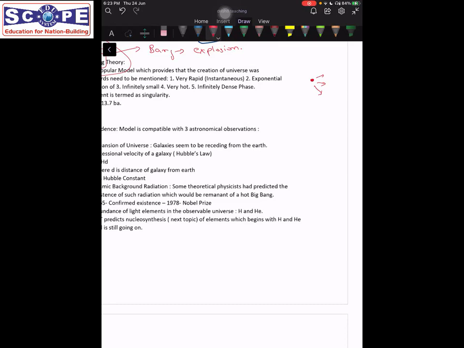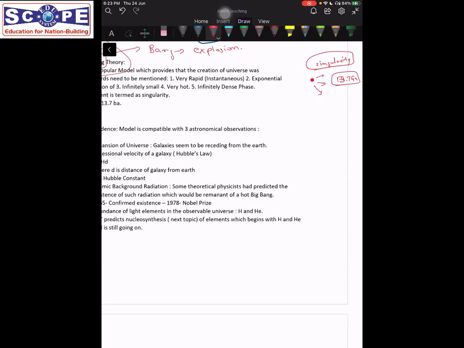So this particular point is called the singularity. We call it the term singularity. And then about 13.7 billion years ago, or giga annum, there was an explosion.